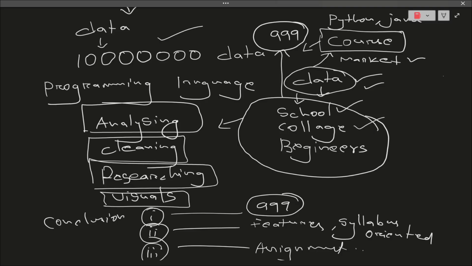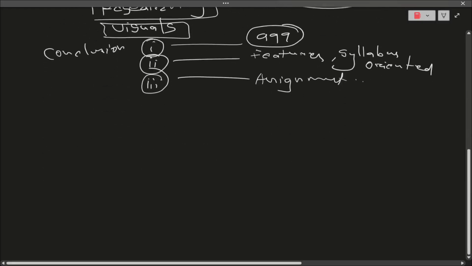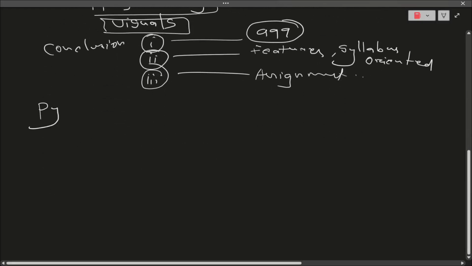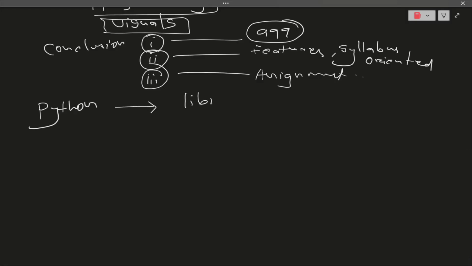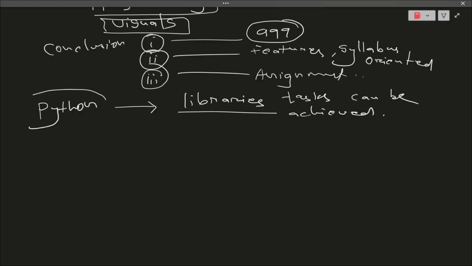Now let us learn how Python is helping here. Python does have many libraries. You will be learning what is meant by libraries in our later lectures, but Python does have many libraries where all these tasks can be done. Whatever tasks I have mentioned above can be achieved by all these libraries present in Python. That makes this particular language beneficial to many coders when they are learning.